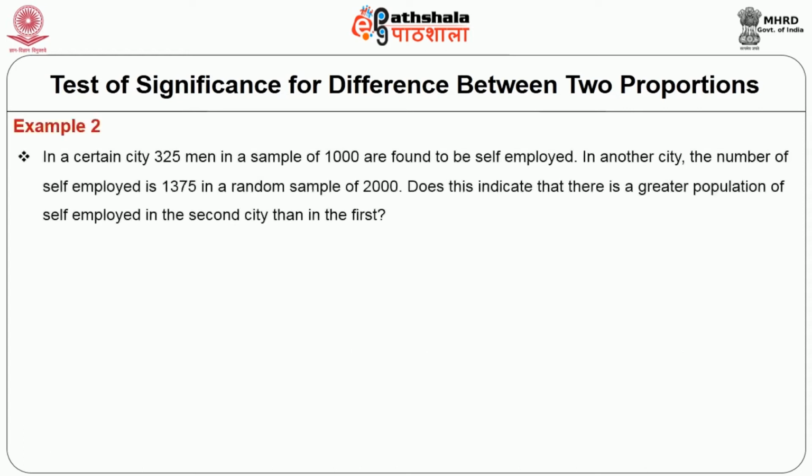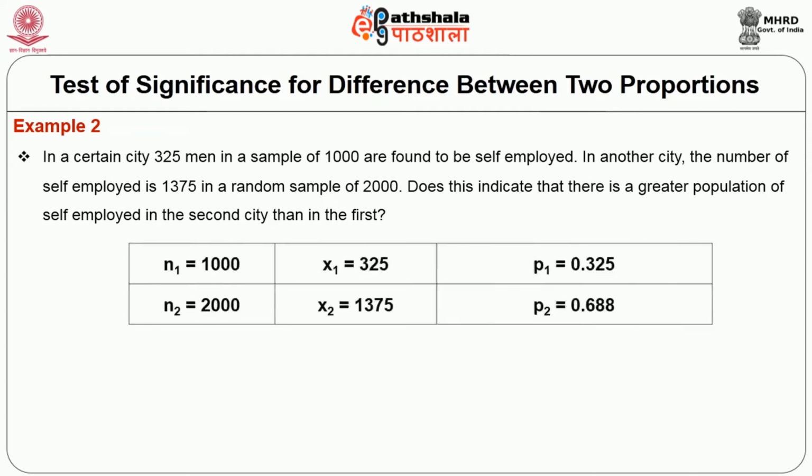The second example, in a certain city, 325 men in a sample of 1000 are found to be self-employed. In another city, the number of self-employed is 1375 in a random sample of 2000. Does this indicate that there is a greater population of self-employed in the second city rather than the first? If you look at the N1, it is 1000, X1 is 325, the proportion is 0.325, N2 2000, X2 1375, and the proportion works out to be 0.688.